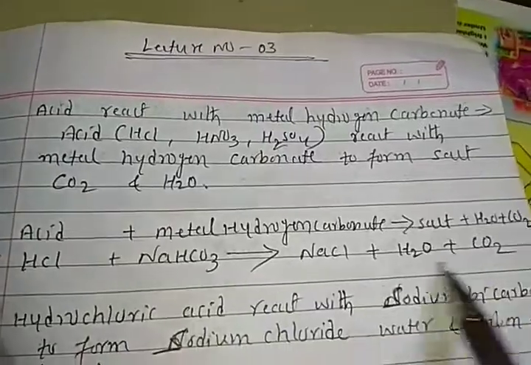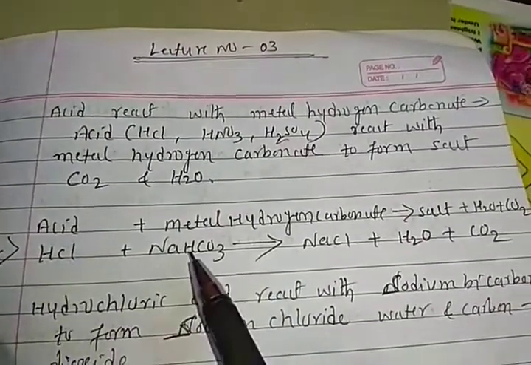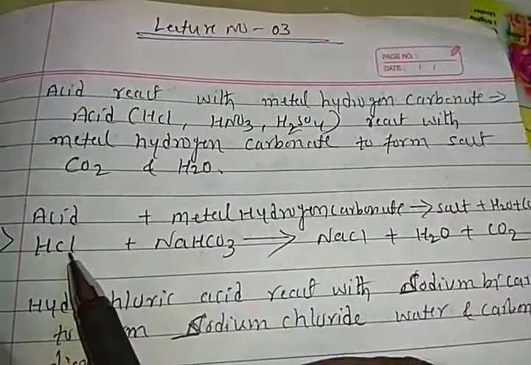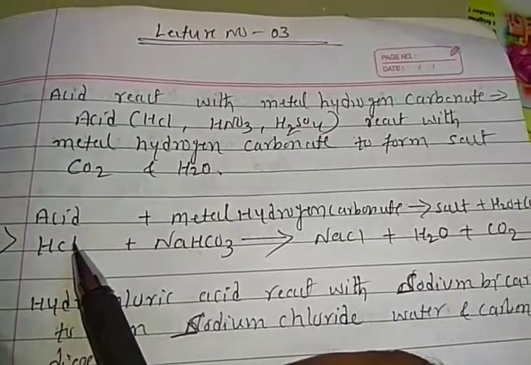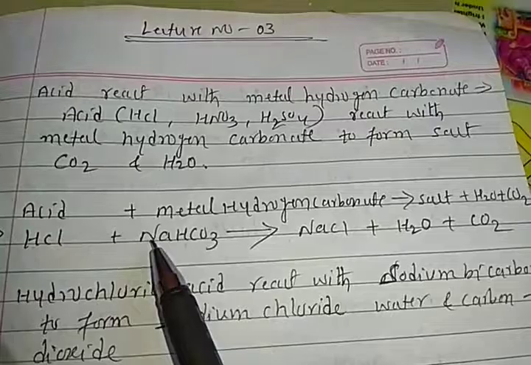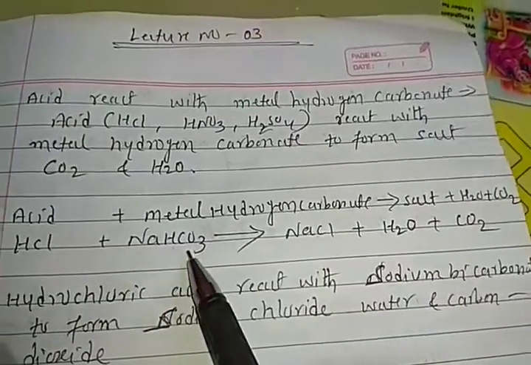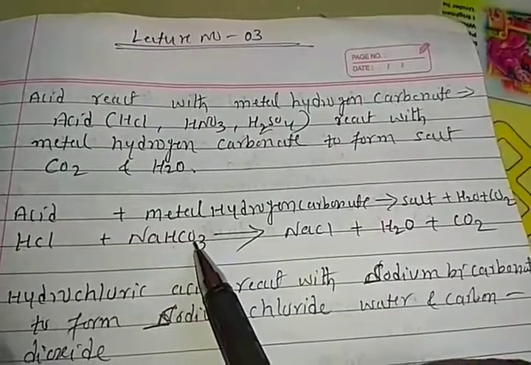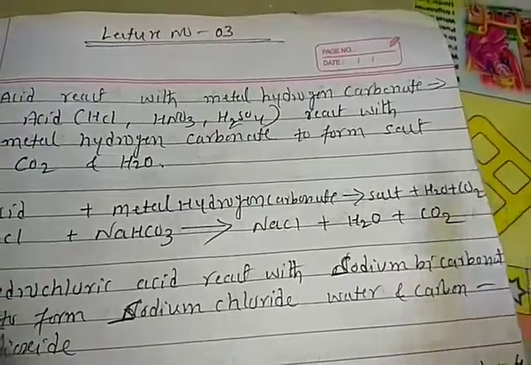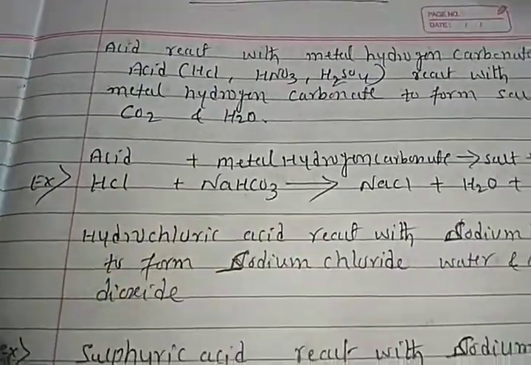Let's see whether this reaction is balanced or not. Check the number of hydrogen: 1, 2, so 2 hydrogen and 2 hydrogen. So balanced. Check the chlorine atoms: 1 chlorine, 1 chlorine, balanced. Sodium 1, 1. How many oxygens are there here? 3: 1, 2, 3. Carbon 1, carbon 1. So the whole reaction is balanced, students. Right?